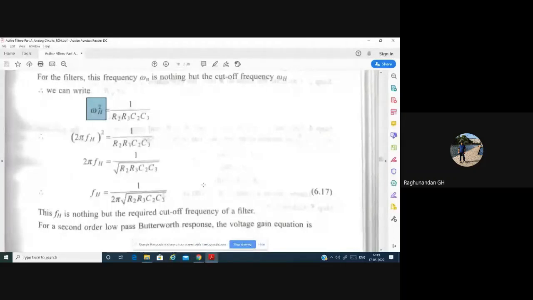Nobody, no idea? Namita? So it's the higher cutoff frequency. Yeah, higher cutoff frequency, fine. But why are we considering the higher cutoff frequency here? Is it because that's the maximum, sir?